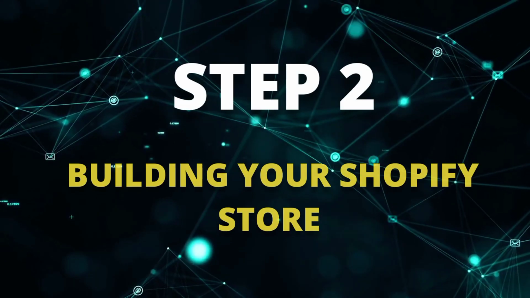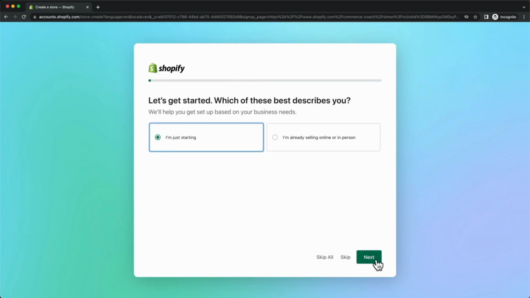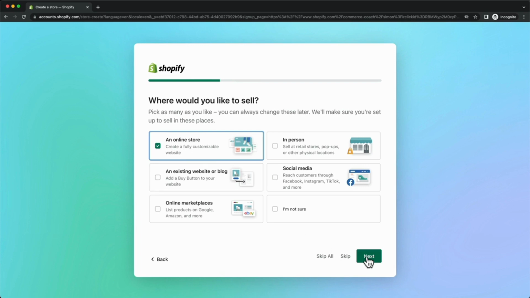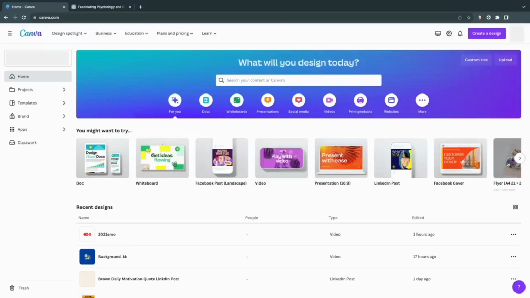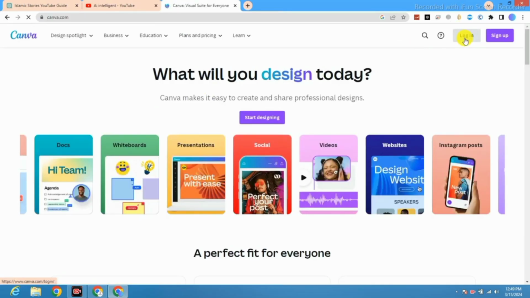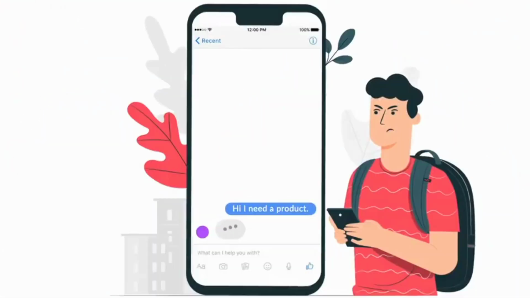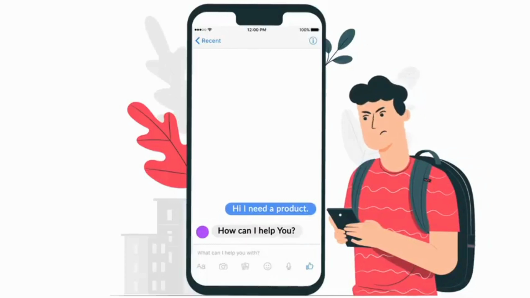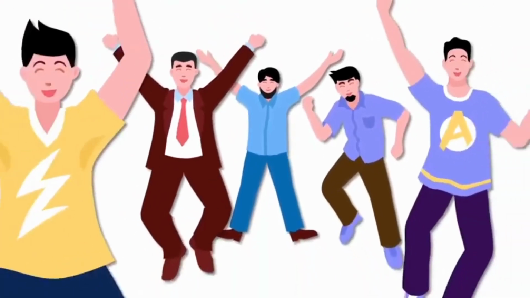Step 2. Building your Shopify store. When building your Shopify store, leverage AI-based design tools, such as Shopify's own AI design assistant, or third-party tools like Canva's Magic Write feature for creating compelling visuals and copy. These tools can help personalize the shopping experience for visitors. Implement AI chatbots to enhance customer service by providing instant responses to queries and recommendations, improving engagement and potential sales.